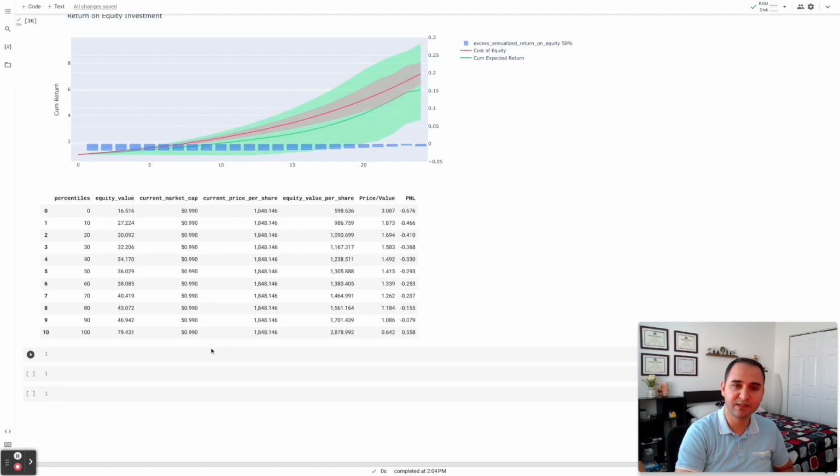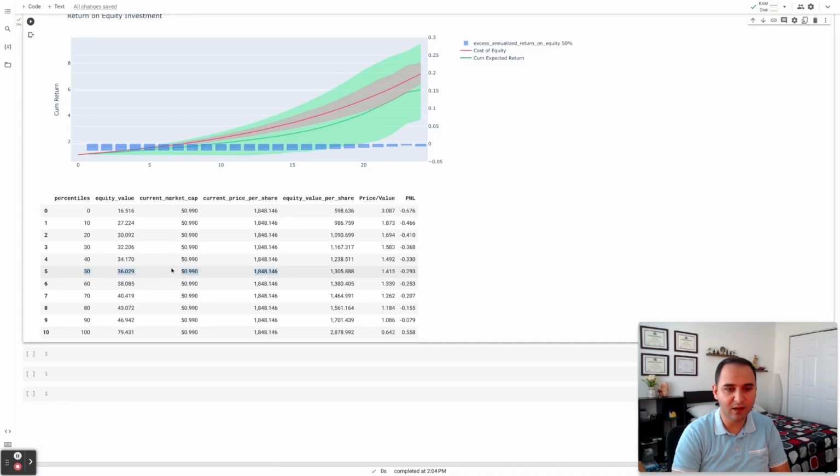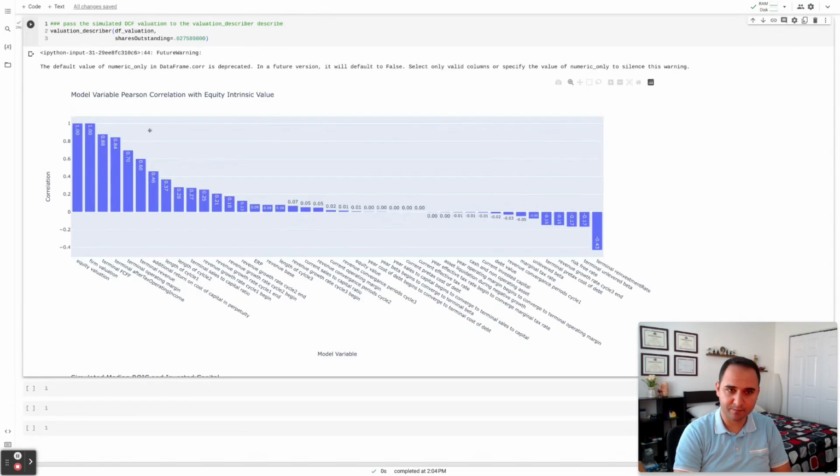This table shows the intrinsic value by decile. So if you look at the 50th percentile, the equity value is about 36 billion, which translates to about $1,300 per share, because the stock is around $1,800 per share right now. Two things that I haven't covered.